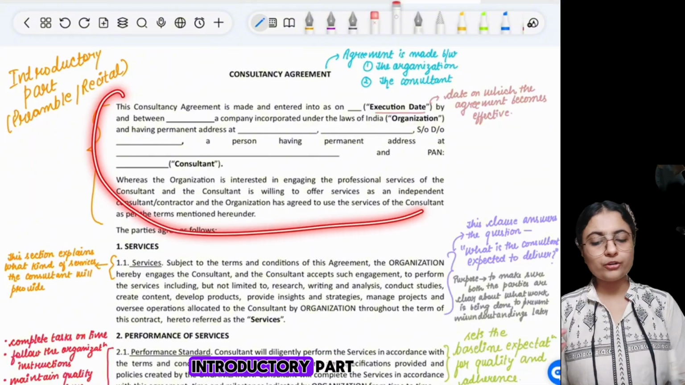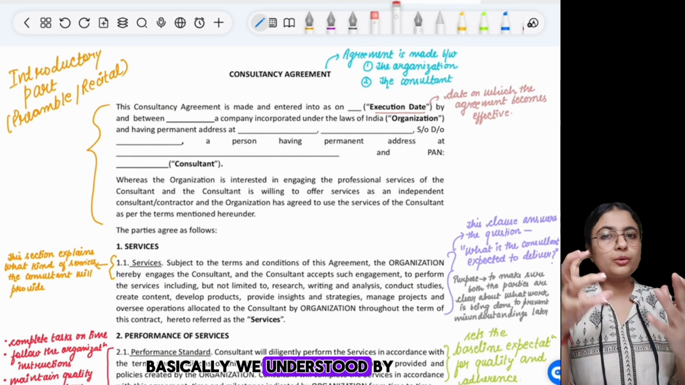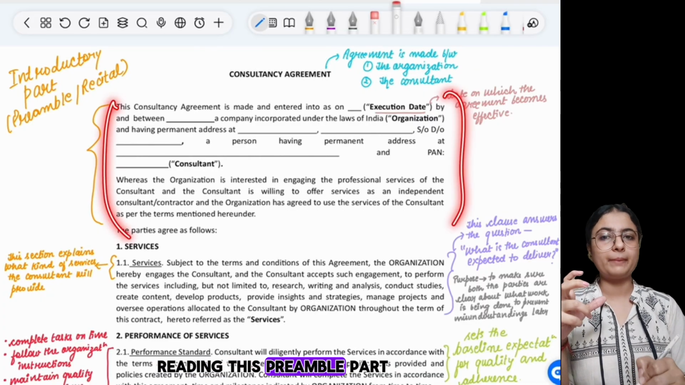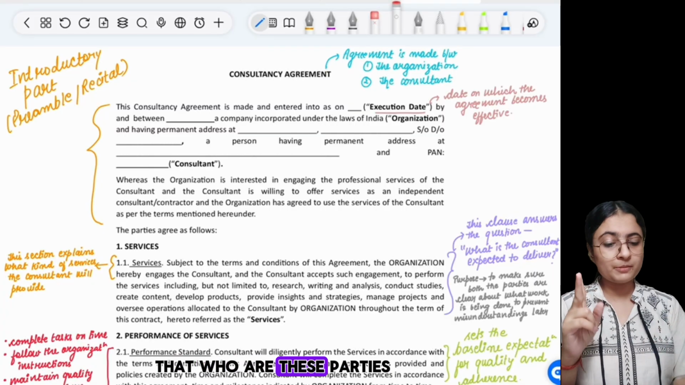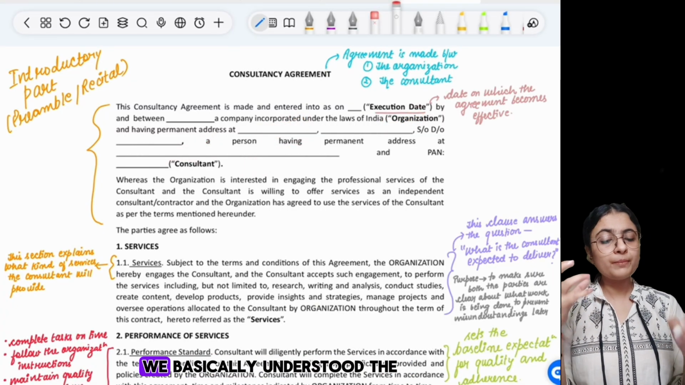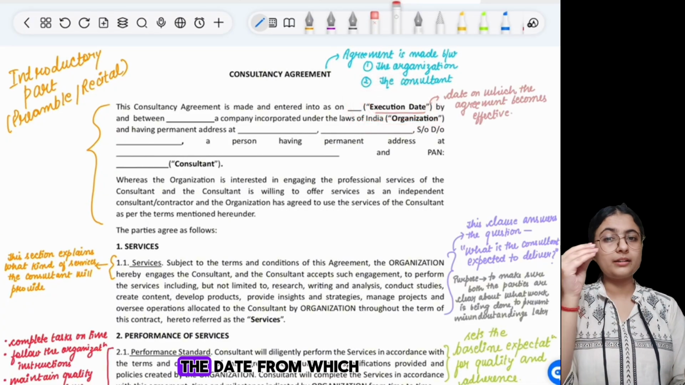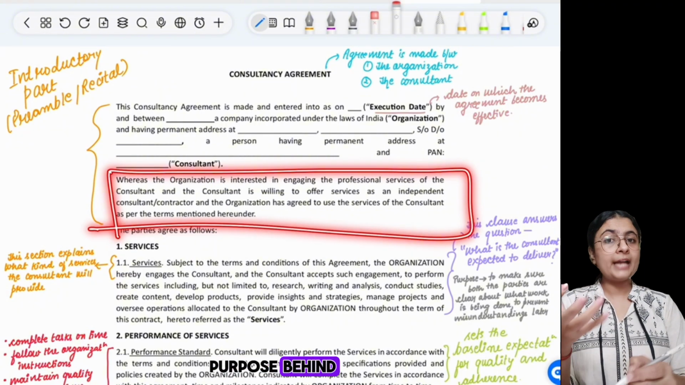So this was your introductory part, your preamble or the recital part, and what all did we understand by just reading this preamble part? We understood the parties, who these parties are. We understood the address of both the parties. We understood the execution date, the date from which the agreement will be effective, and the purpose behind entering into this agreement.